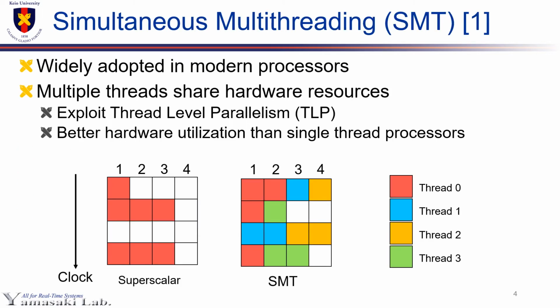Simultaneous multithreading technology is widely adopted in modern processors. In SMT processors, multiple threads share hardware resources with each other. Each thread is frequently stalled due to data dependencies. In the left side figure, which shows a superscalar processor pipeline, these idle cycles degrade hardware utilization. On the other hand, in SMT processors, multiple threads hide the latency of other threads to achieve significantly higher hardware utilization over single-thread superscalar processors.